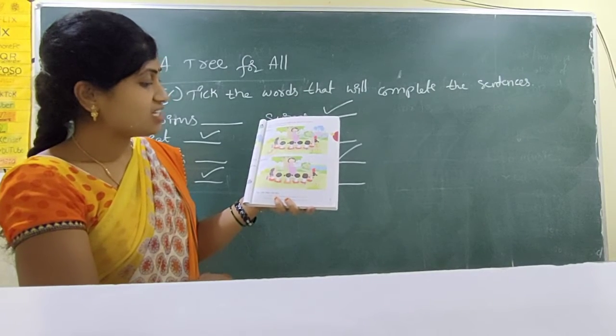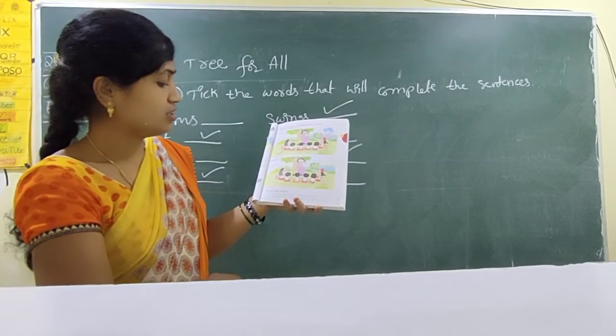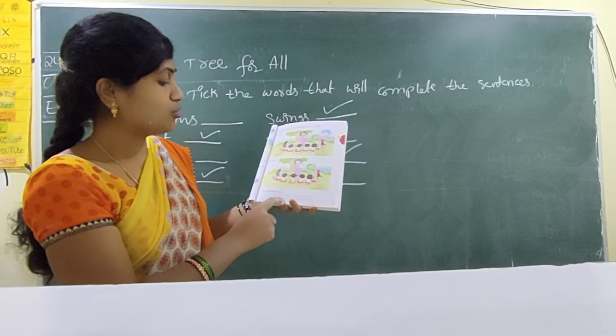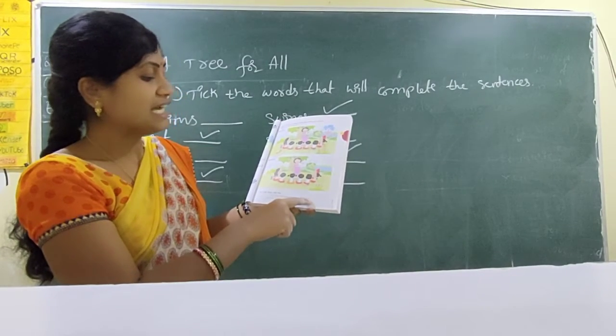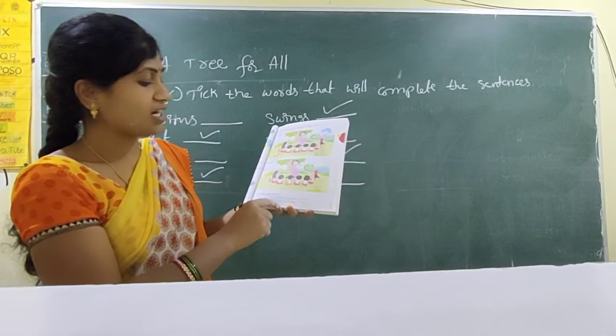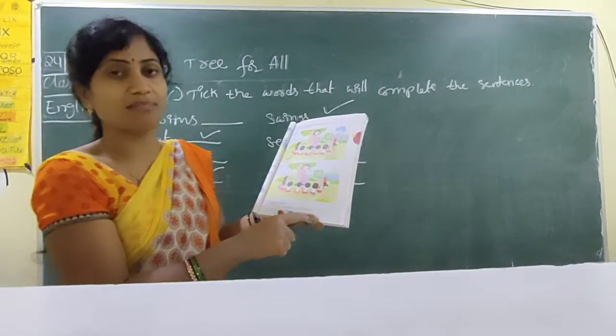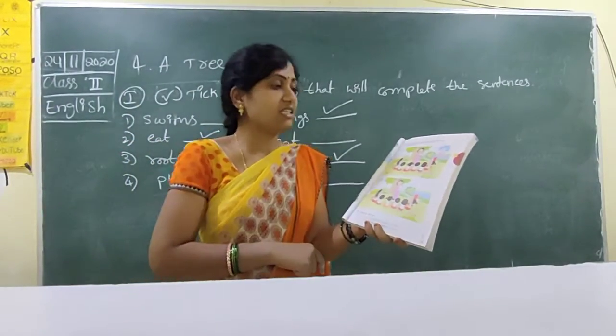See the picture. You may begin like this. The fountain is missing in picture B. The squirrel is missing in picture B. You have to write like that.